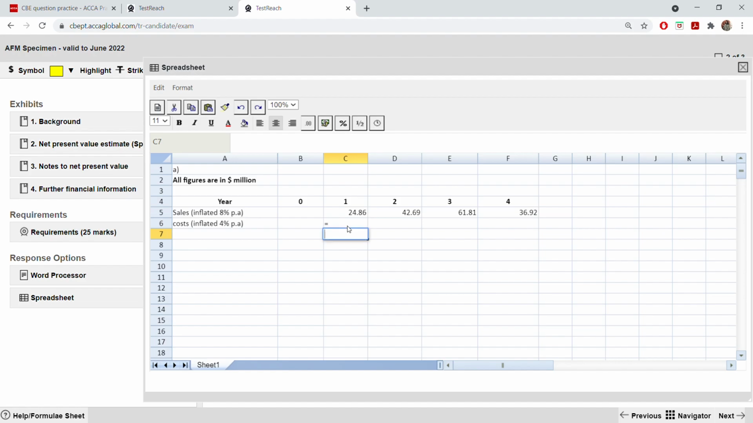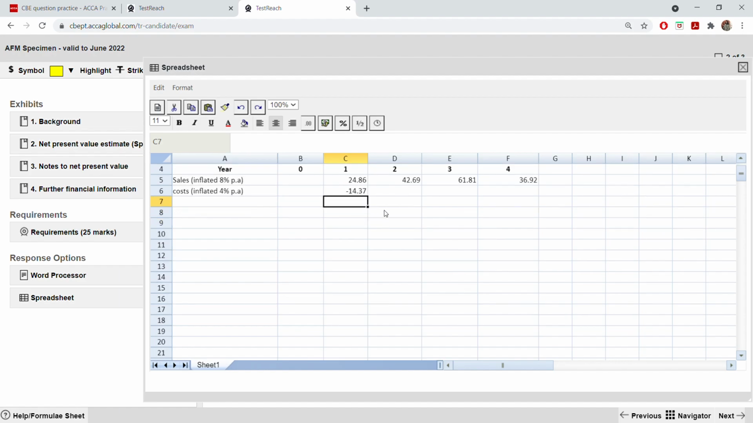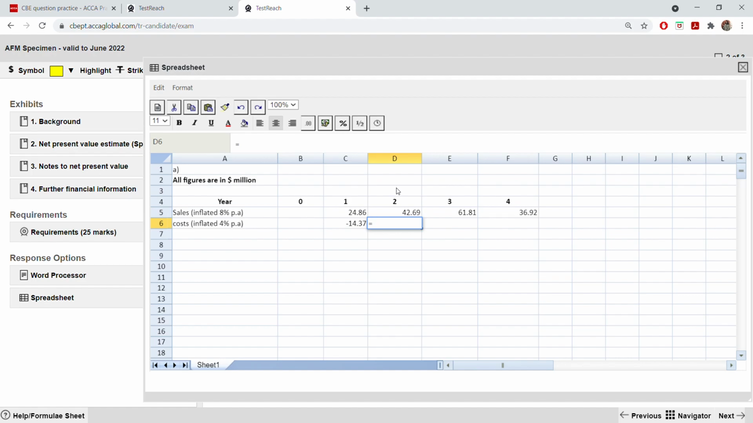Okay, because if you put in bracket, it will take it as a text, not as a number. So put minus when you want to show a minus figure. Don't keep anything in bracket. So minus 13.82 multiply 1.04 for the first year. Every time you have to go and format your cell to 2 decimal places. Okay, it's better to keep it in 2 decimal places.